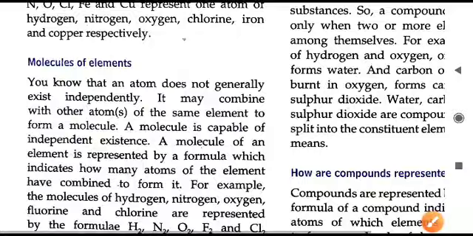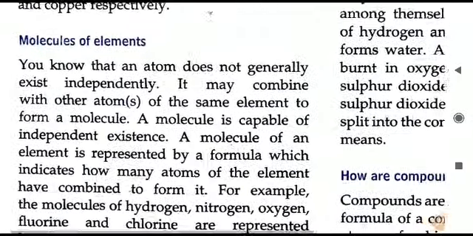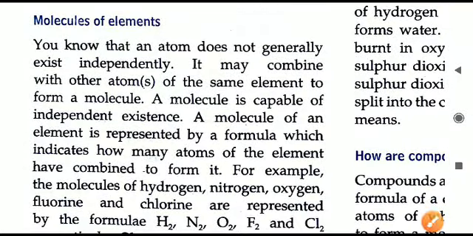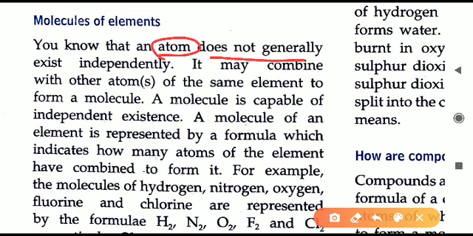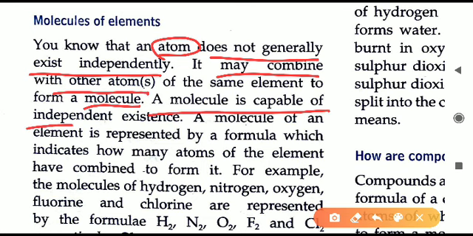Furthermore, what we have learned just now is, whenever different elements combine together, what will they form? They will form molecules. Now we will learn about molecules. Atoms generally do not exist independently. They cannot live alone. They are always combining together. So whenever a particular atom combines with other atoms, they will form a molecule. Atoms cannot be independent, but the molecule can remain independent.